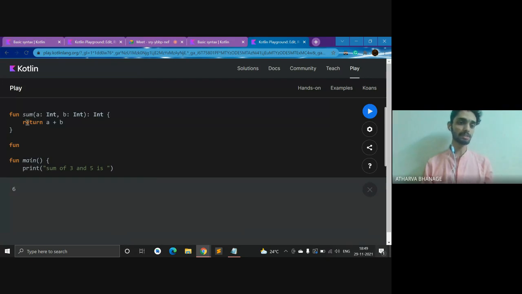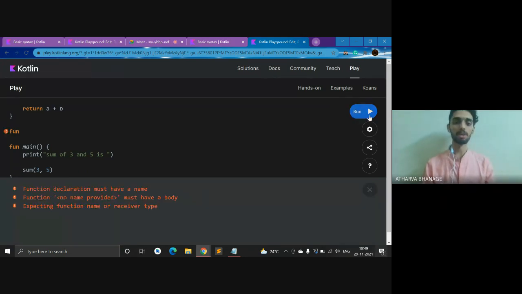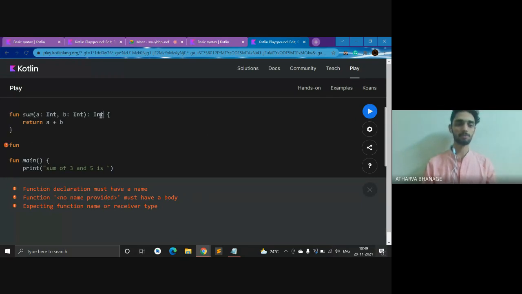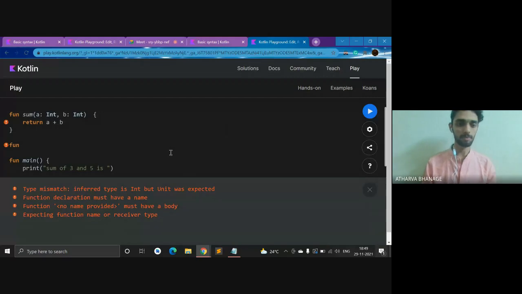So this is the return. What does return mean? It is giving out a value. So if I just give return and I don't print over here, if I just call the function, right now it is returning, so it is giving me this error. But if I remove... wait, my bad.